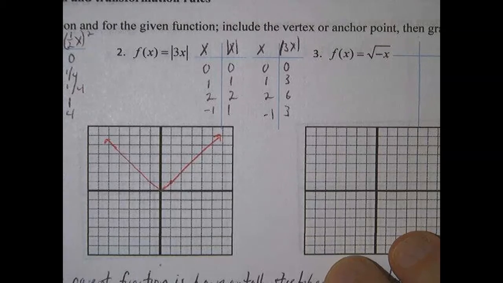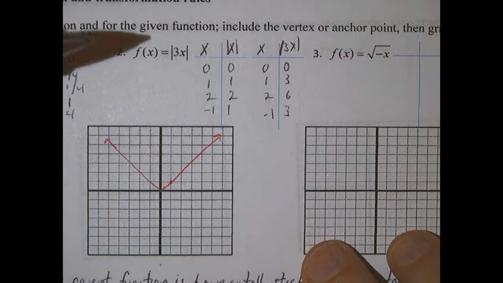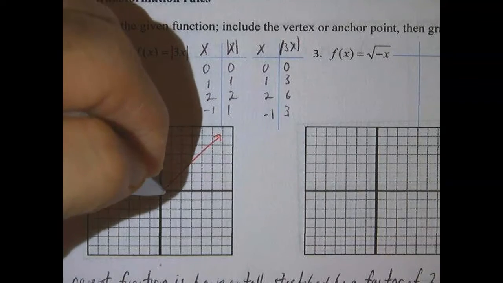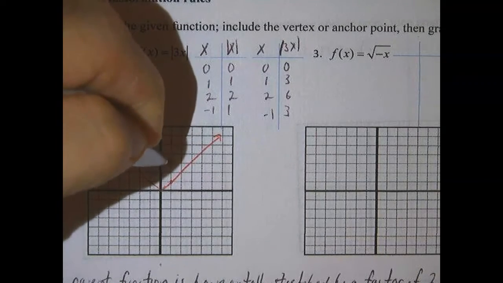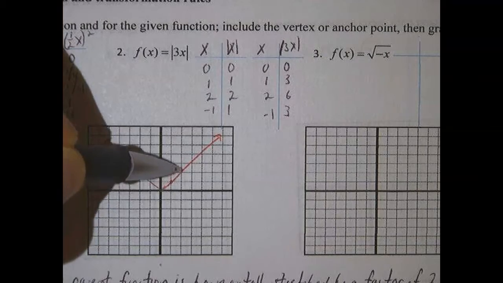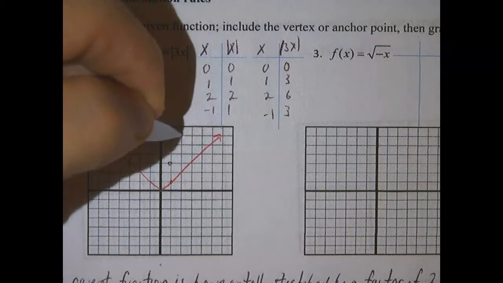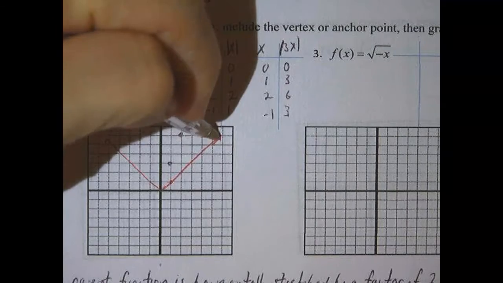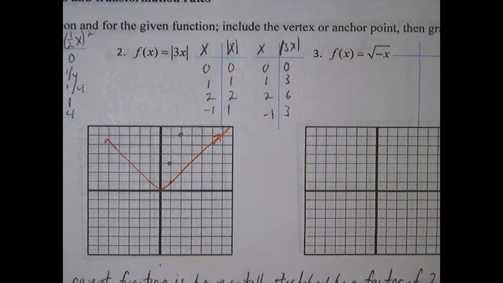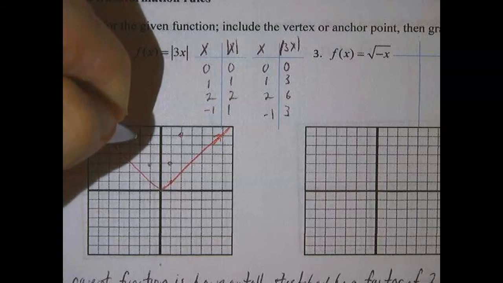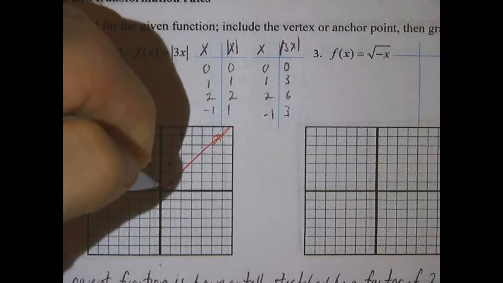Okay, let's plot these points and see what happens. And we'll add the symmetry because we know this function does have symmetry. So we have 1, 3. 1, 1, 2, 3, right there. We have 2, 6. So 1, 2, 3, 4, 5, 6 right there. And I realize I should have made this one go a little bit farther so I can see what's happening there. And then we have the symmetry, because this is an even function.